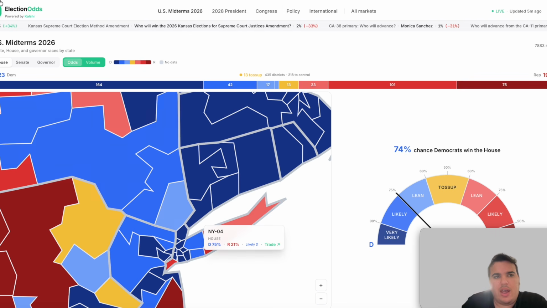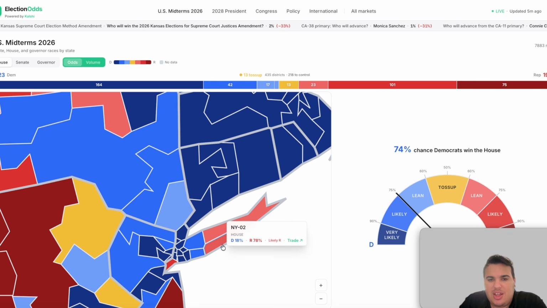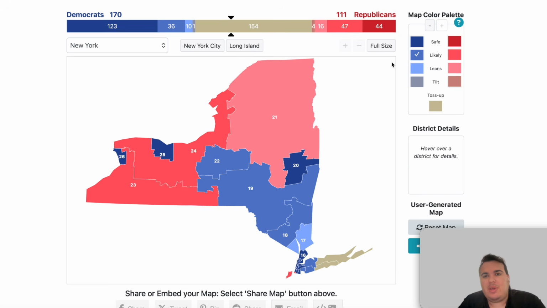Okay, so we're going to go likely Democratic in the 4th district. We can go in the 2nd district is lean, or likely Republican. And then the 1st district is Nicholas Lalota's lean Republican there. So Democrats after New York certainly pick up a lot of House seats as well. Democrats are at 170, Republicans 113.